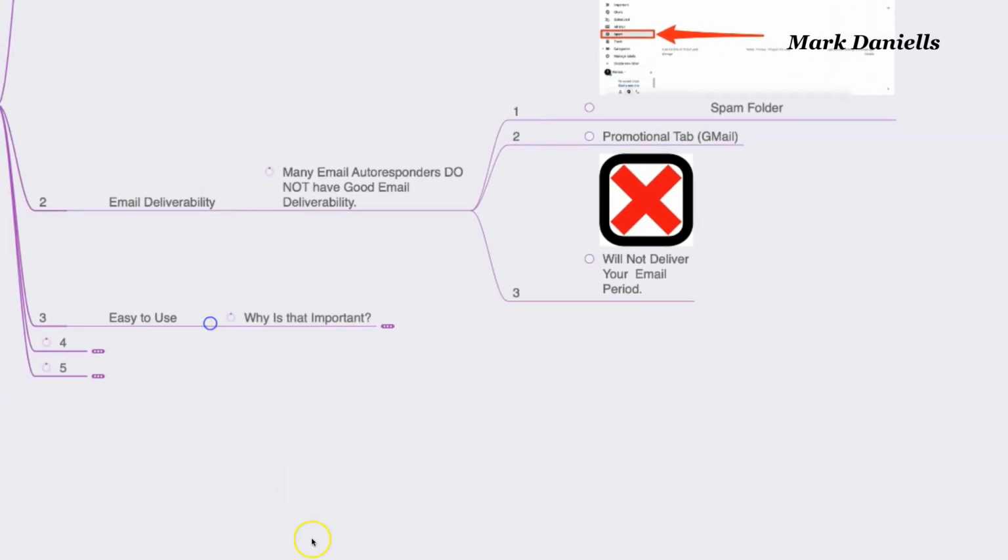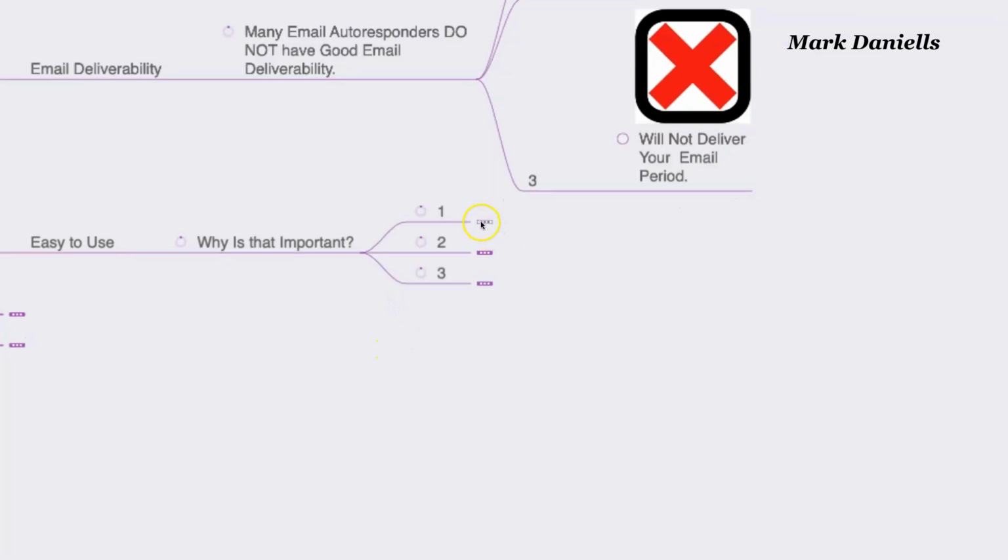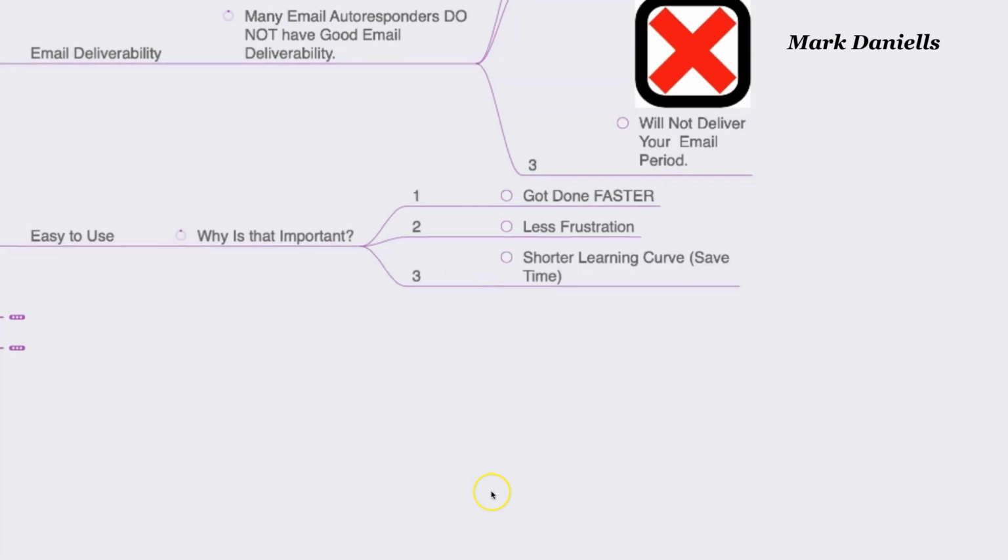Ease of use, you have to have that. I'm talking, of course, about the best email marketing software. Why is ease of use so important? Well, I'm going to give you three reasons. One of them is you get done faster. If it's easy, you're going to be faster. You're going to have less frustration, and you're going to have a shorter learning curve. Basically, you're going to save time and do twice as much as the other person, your competition.